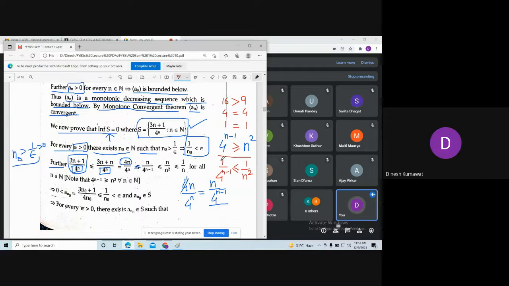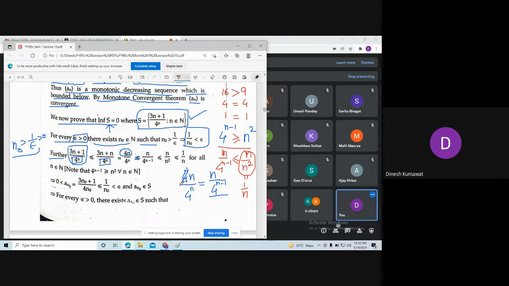Now just multiply this by n, so after multiplying we have n in the numerator. Now observe: what can I say about n upon n square? Can I say this is exactly equal to 1 upon n? Yes, sir. So this gives me 1 upon n. Now observe.